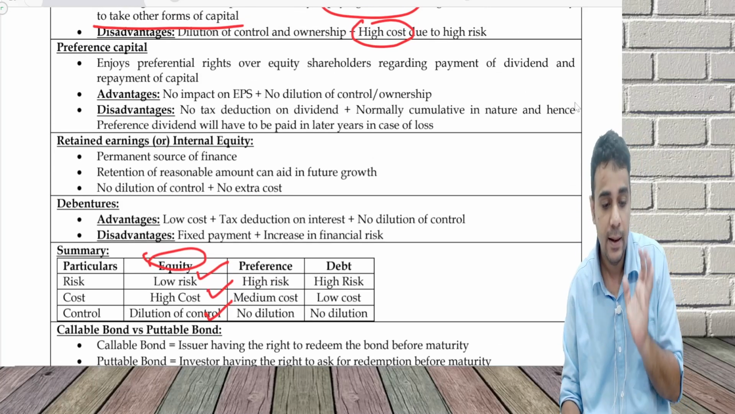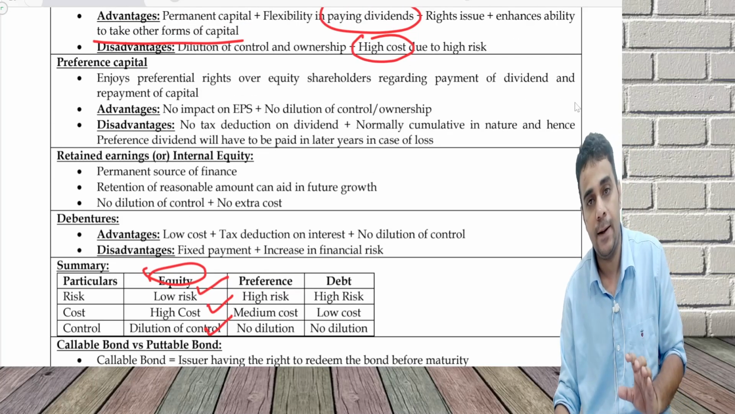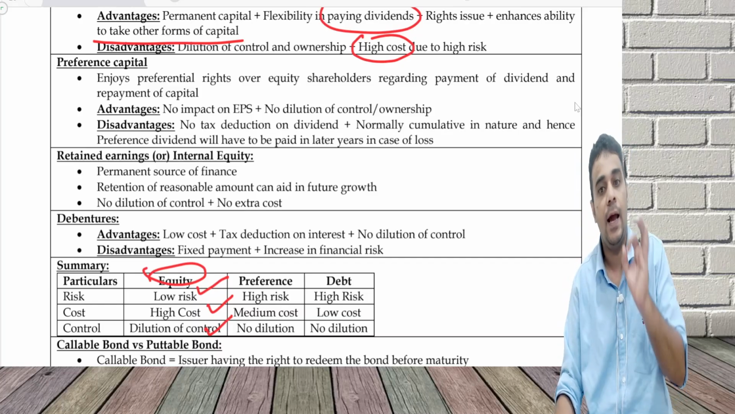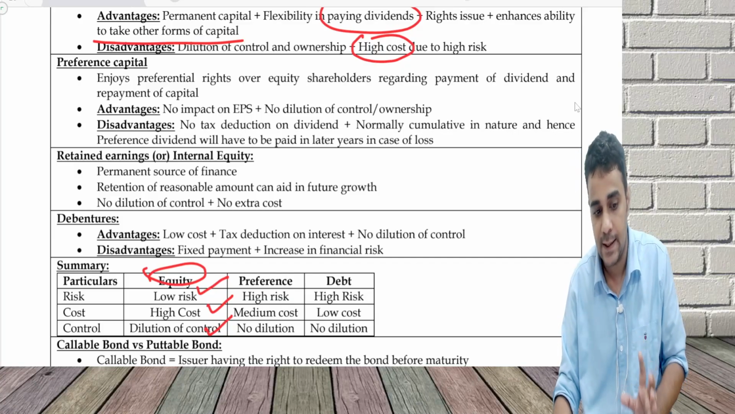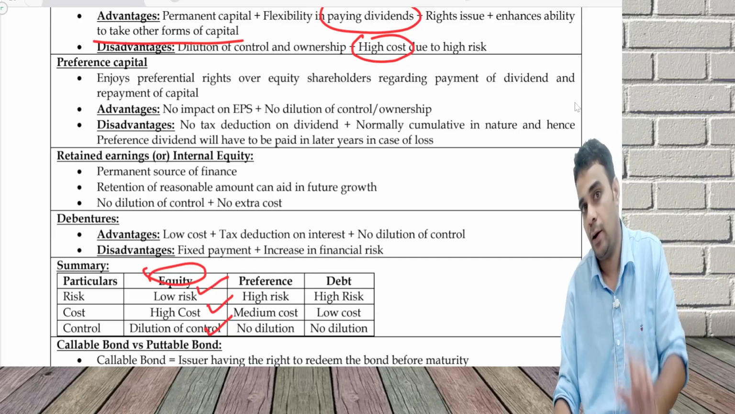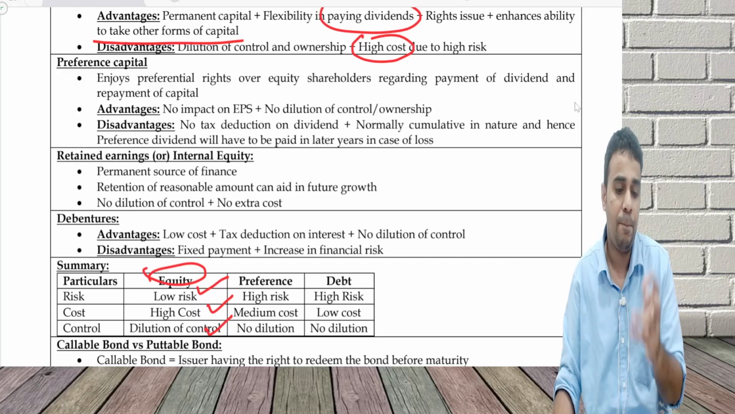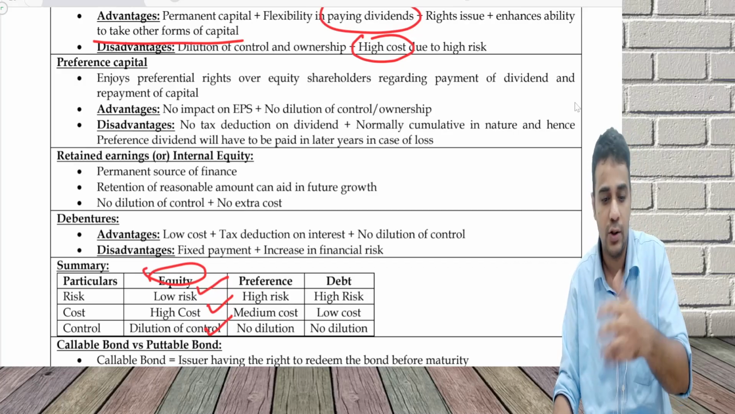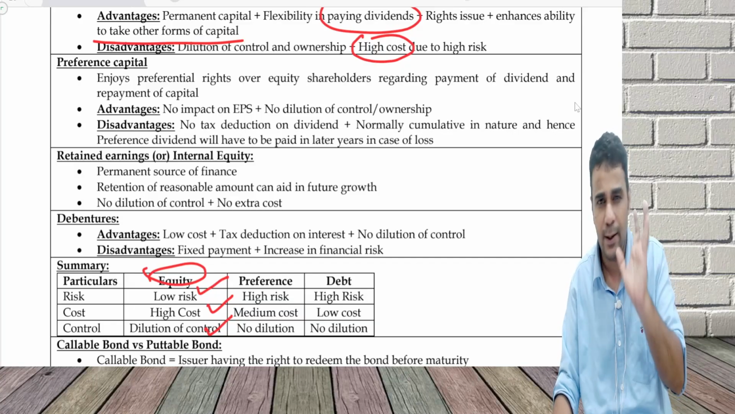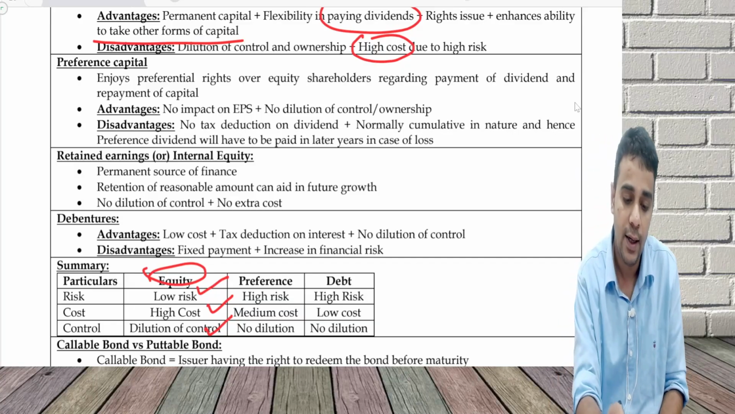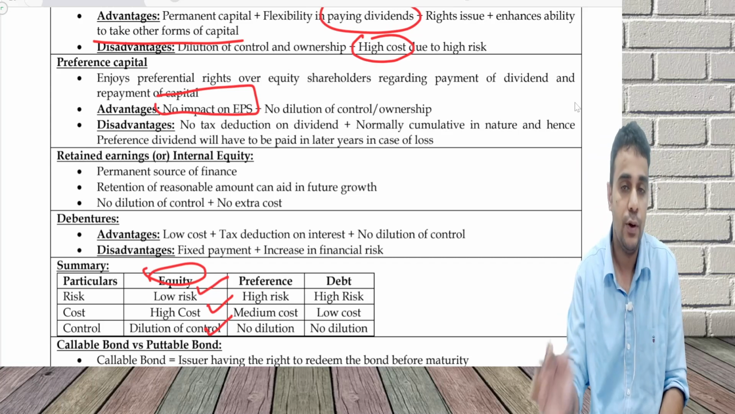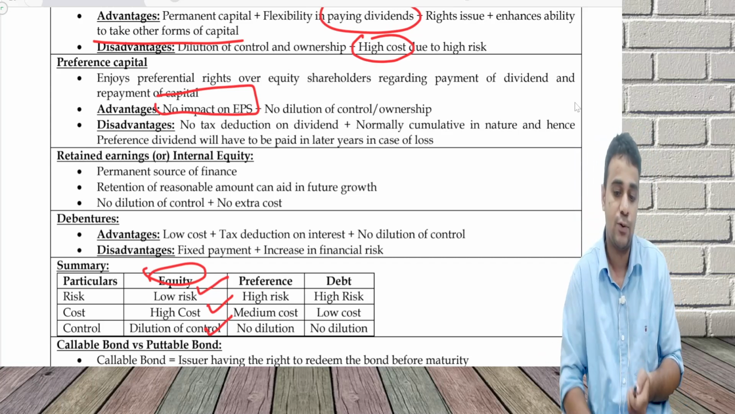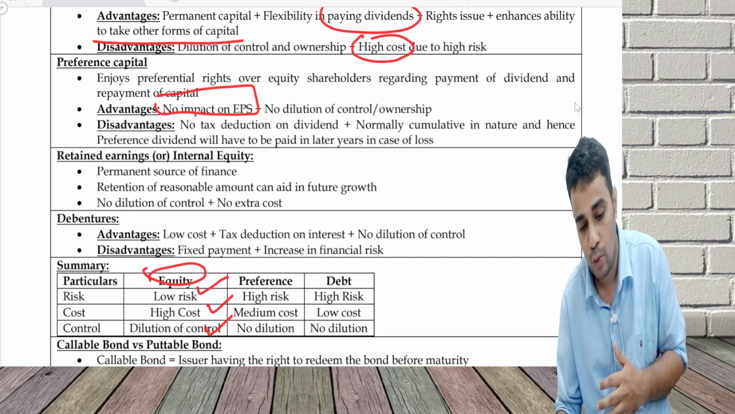Then comes the preference capital. Preference capital enjoys preferential rights over equity shareholders as far as dividend payment is concerned and repayment of capital on liquidation. There are multiple forms of preference capital: cumulative, non-cumulative, secured, non-secured. So multiple categories are there, primarily cumulative and non-cumulative. Advantages: no dilution. So the impact on EPS could be very limited. There can still be an impact on EPS because earnings available to equity shareholders go down. No dilution of control or ownership.